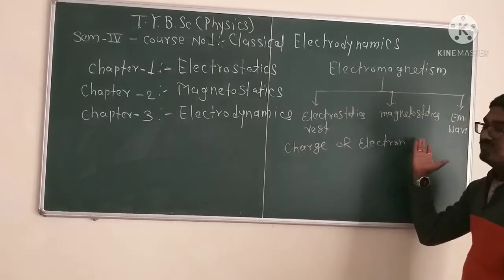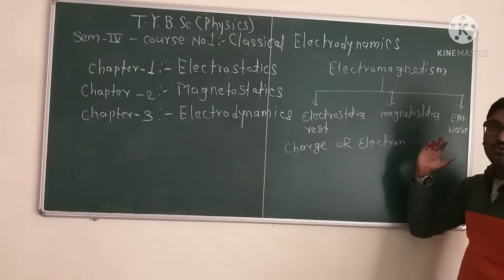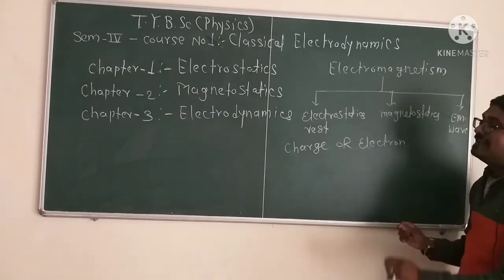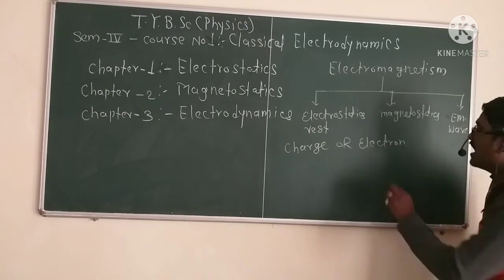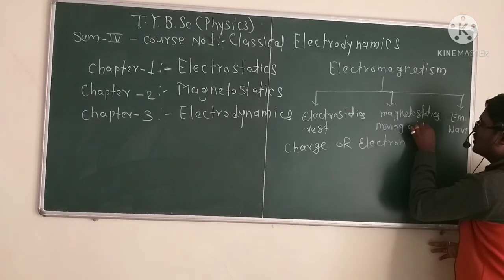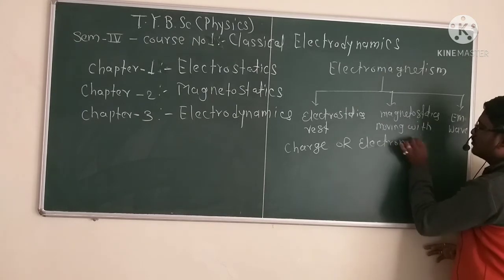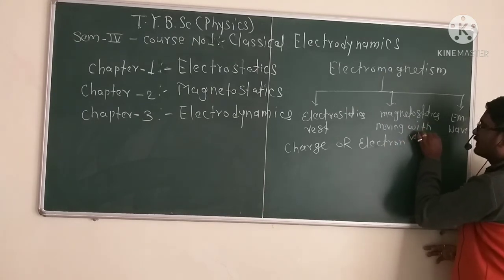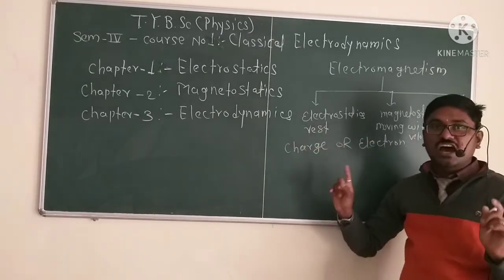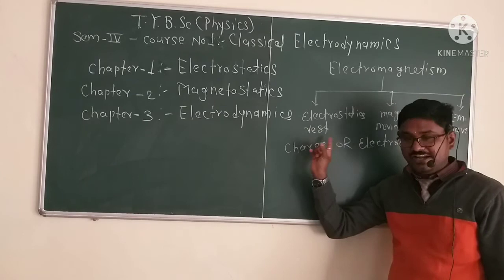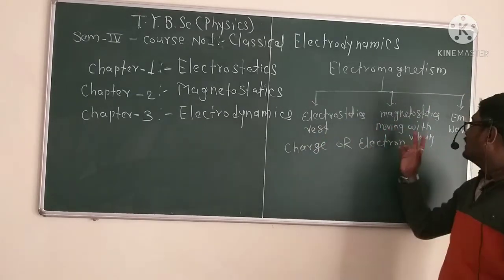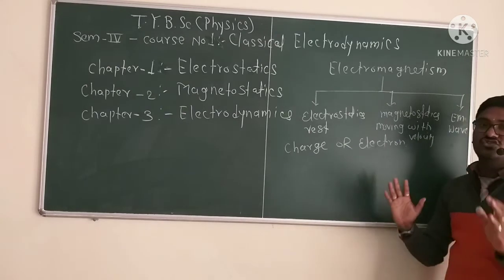The second basic bifurcation of electromagnetism is magnetostatics or magnetism. It is also a study of charge, but the charge is moving with constant velocity. In electrostatics, it is the study of charge at rest, and in magnetostatics, it is the study of charge moving with constant velocity.